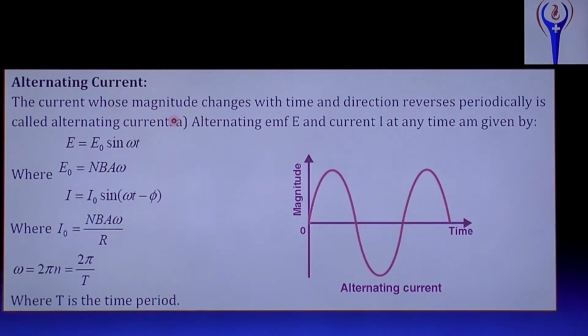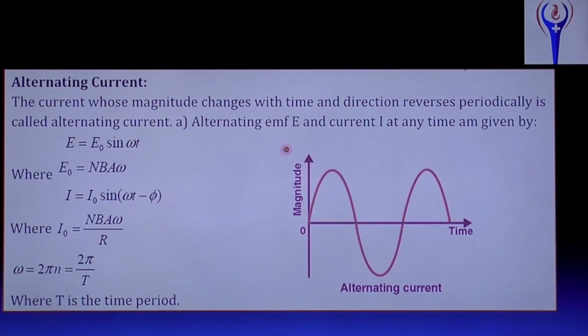So AC means current whose magnitude changes with time. See, when time changes, then magnitude also, what's happening? From 0 it increases to maximum and it reaches 0. Again it increases to maximum in the other direction, opposite direction. That is, magnitude changes with time continuously and direction reverses periodically, called alternating current.